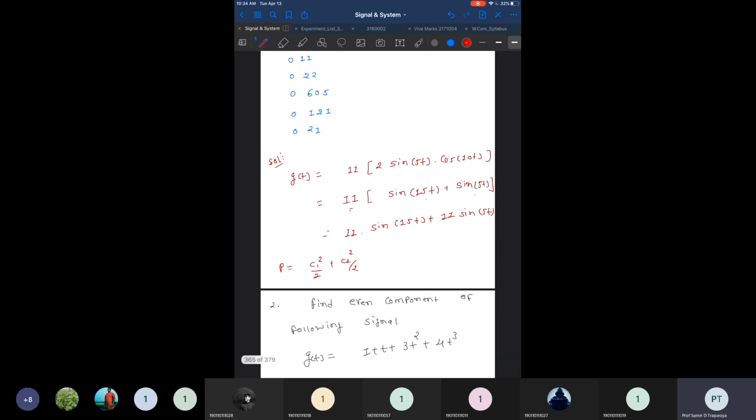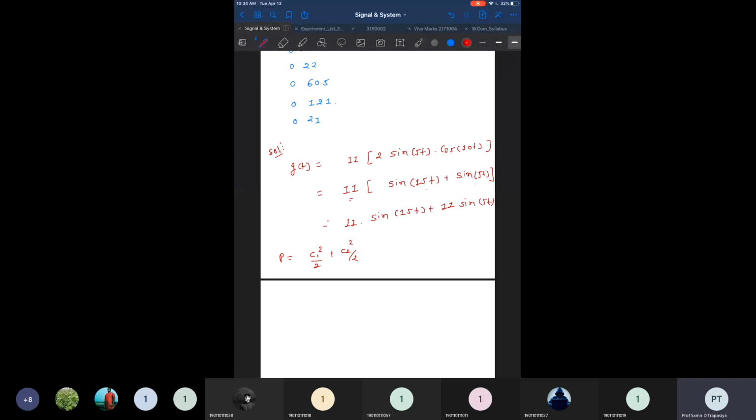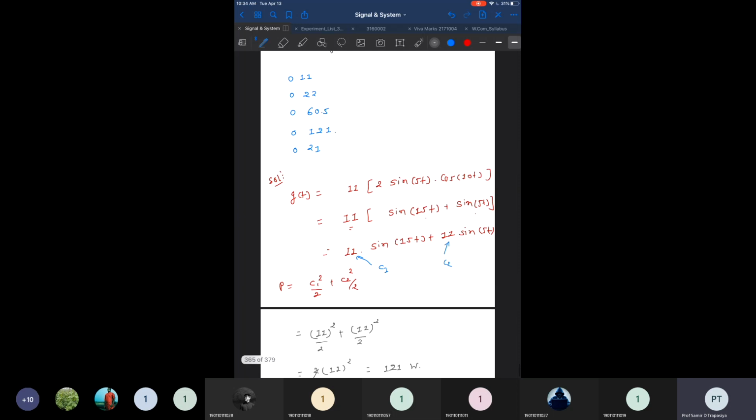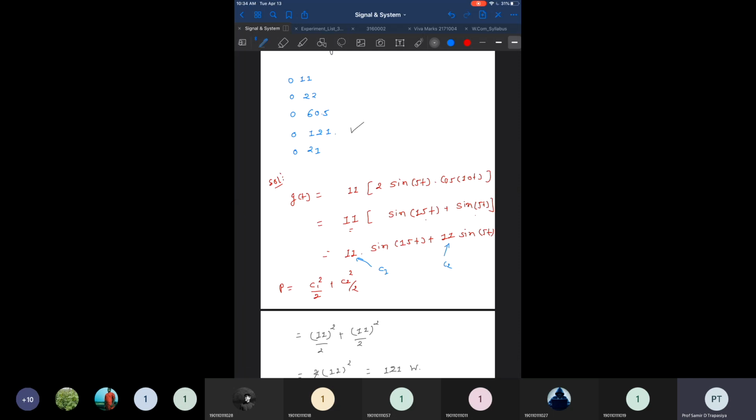And what are c1 and c2 for this one? c1 is the amplitude of the first term, and c2 is the amplitude of the second. So the power becomes 11 square by 2 plus 11 square by 2, both are half, so it is 11 square by 2, two times, divided by 2. It cancels out, and we are left with 121 watt power. 11 square is 121. So the right answer here is 121, right?